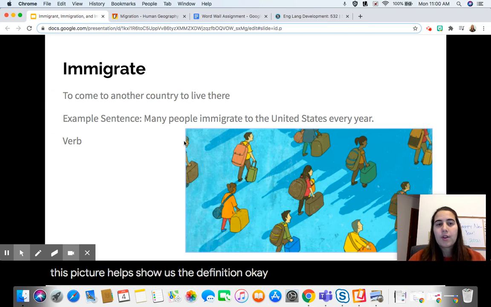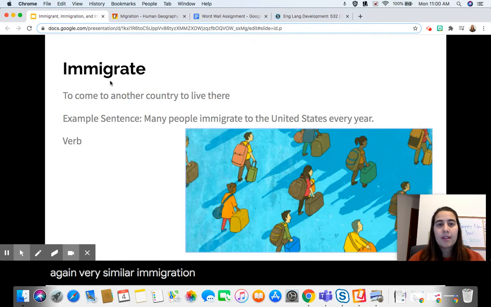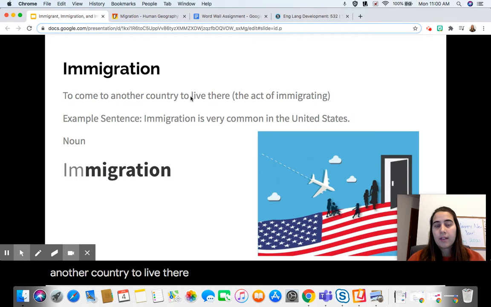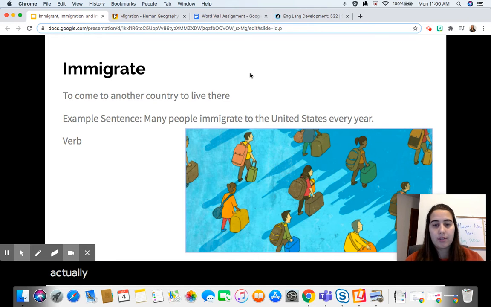Okay, so our next word is immigrate. Again, very similar. Immigration, immigrate. Now, instead of the beginning being different, our ending is different. So immigrate means to come to another country to live there. Right? So the definition is pretty much the same too, except immigration is kind of the act of doing it. Immigrate means you're actually doing it.